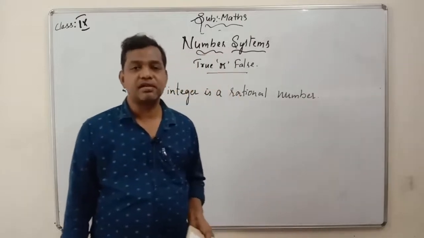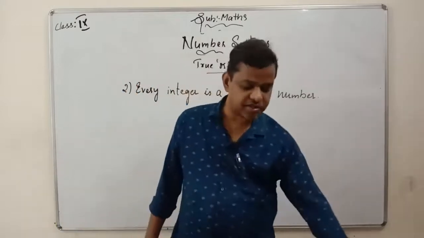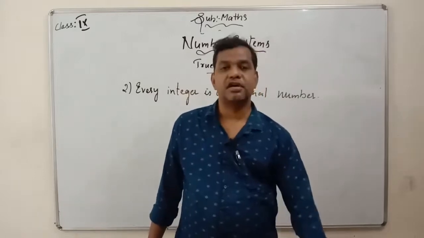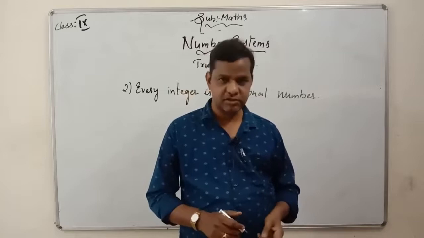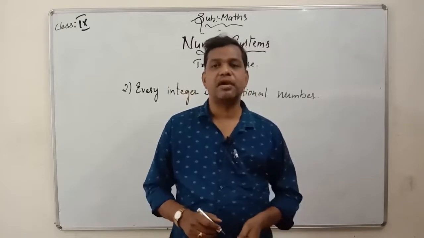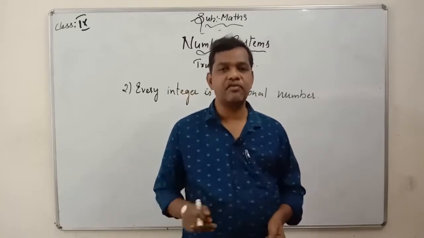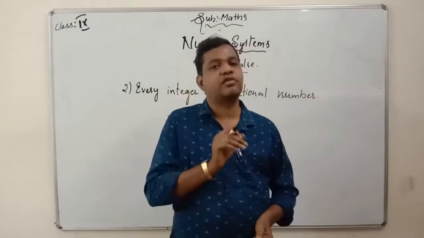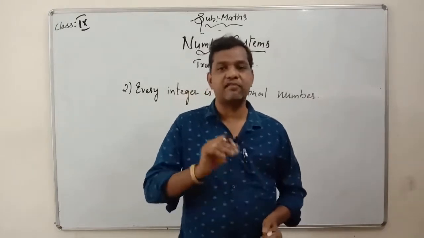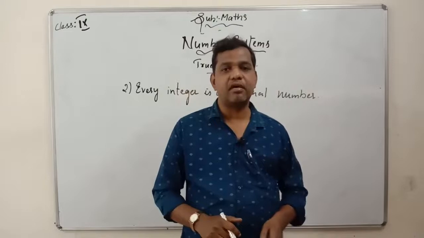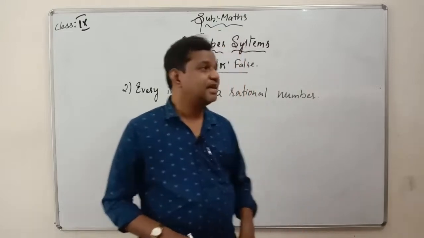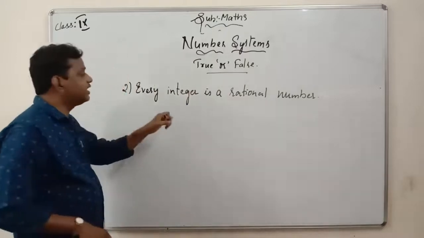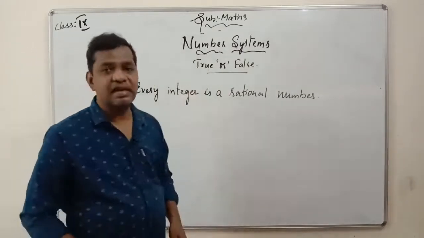I told you what rational numbers are. Rational numbers are the numbers which are in the form of p by q, where q is not equal to 0. So q should not become 0 and it should be in the form of p by q only. If the number can be represented in the form of p by q, then we call that number a rational number. So he is asking whether every integer is a rational number or not. So what are integers then?